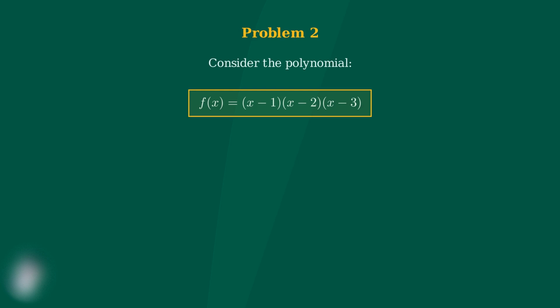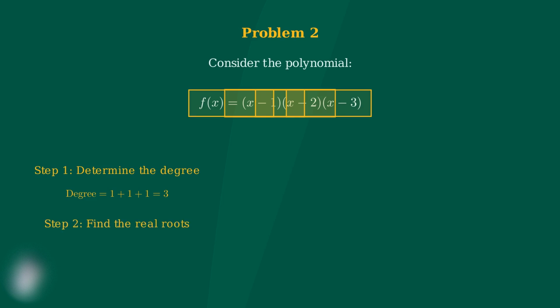This factored form gives us valuable information about the roots. First, let's determine the degree of this polynomial. Even though it's in factored form, we can count the factors to find the degree. We have three linear factors, each contributing degree 1. When we multiply them together, the total degree is 1 plus 1 plus 1, which equals 3.